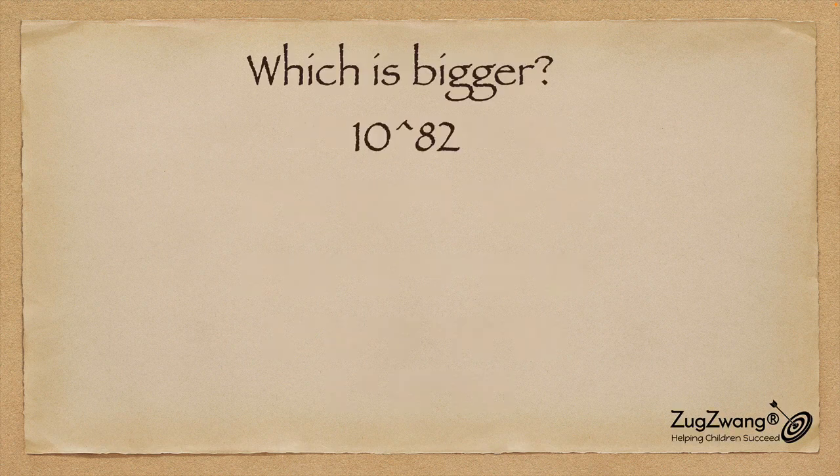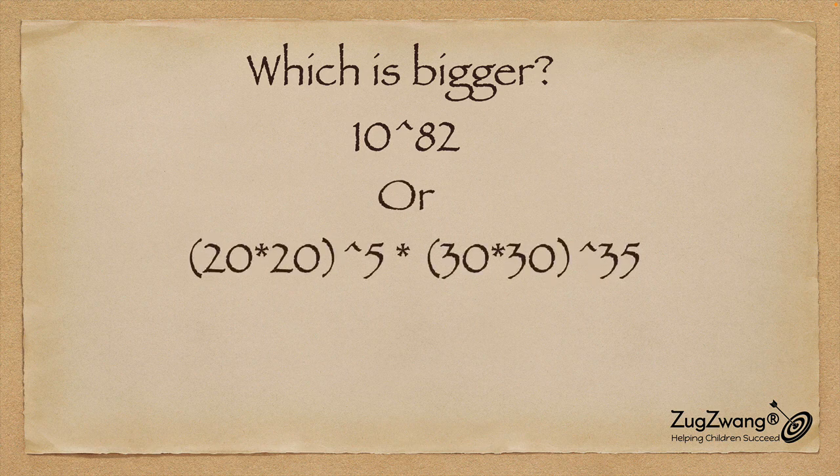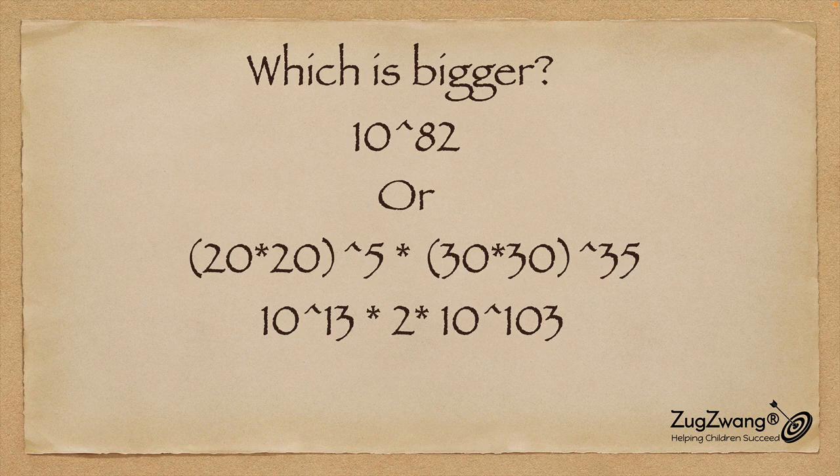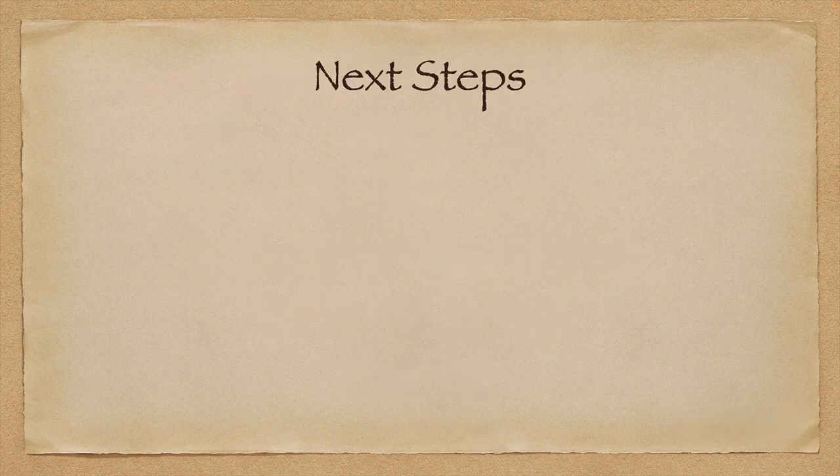So now let's go back and ask the question, which is bigger, 10 to the power 82, the number of atoms, or the first term evaluated to 10 to the power 13 and the second term evaluated to 2 times 10 to the power 103. And combining that out, it's 2 times 10 to the power 116. Now we have a clear winner, right? Because the number of atoms is just multiple orders lesser than the number of possible chess games.